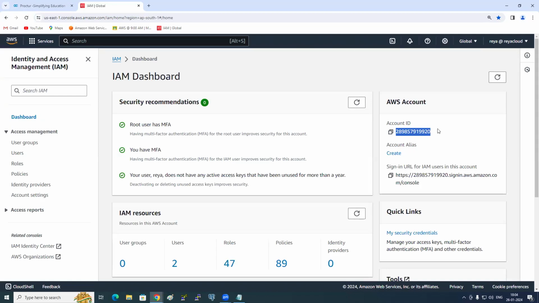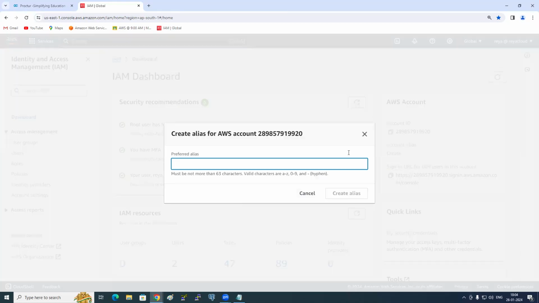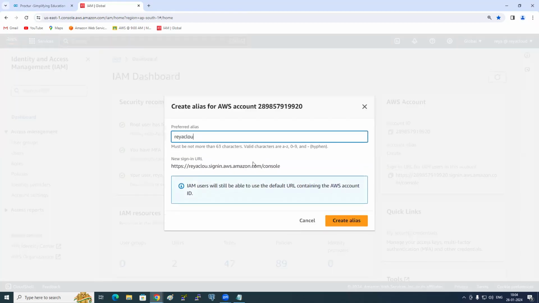Because is it possible to remember our ID? No. So we need to create an alias. How to create an alias? Click on create. And what is the alias that I can give? Can you create your own alias also? But do not give only name. Only name will not work. And this alias should be unique. Which one? Because do you see this URL? And this URL is the IAM user sign in link.